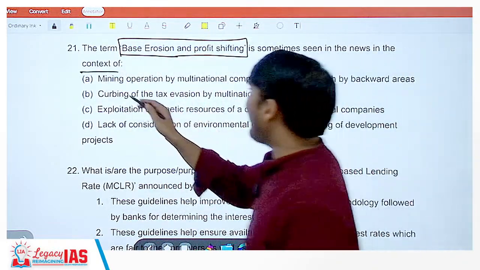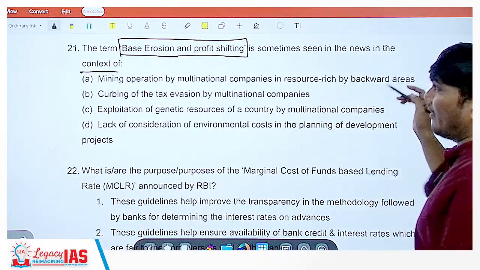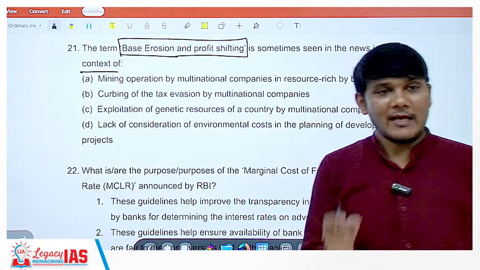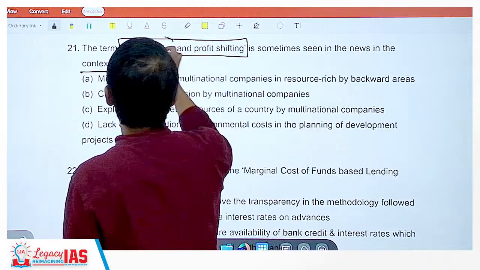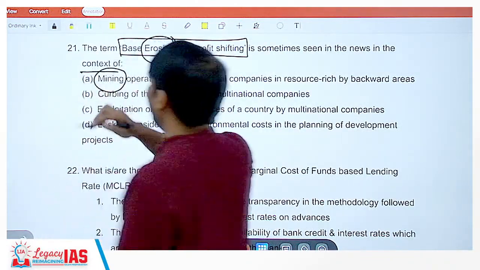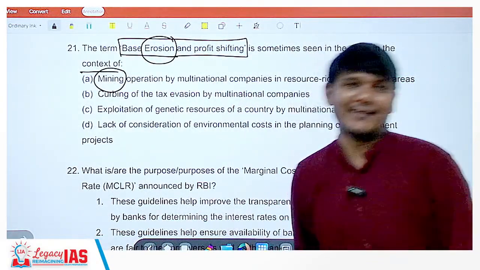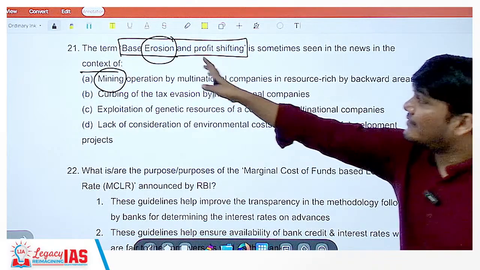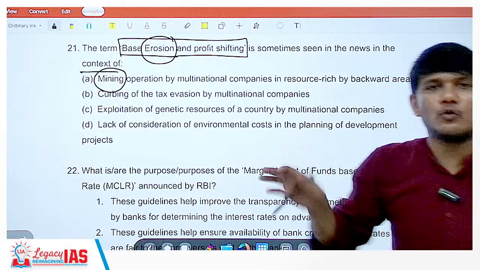So, option 1, mining operation by multinational companies in resource rich backward areas. Now, again sort of a trap. Why? There is a word erosion here and they have given the word mining here. So, when you are actually mining, you are eroding the soil. Okay, so that is the link they have tried to make. It is a trap. It has nothing to do with mining.